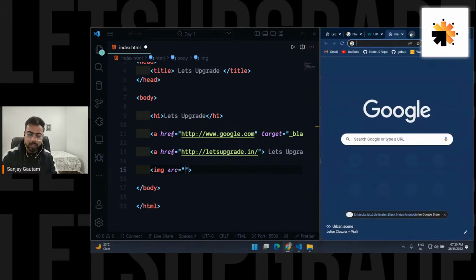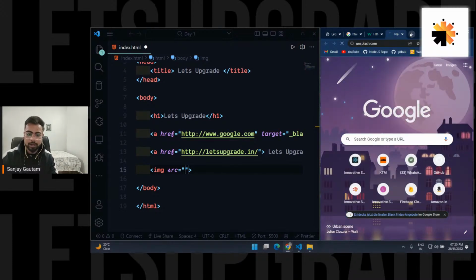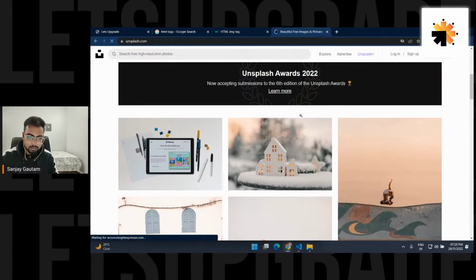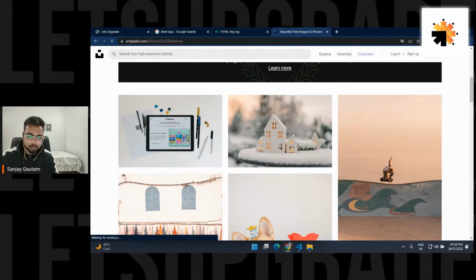I'm just going to get an image path from unsplash.com. From here, just download any image. So let's open this image. It's taking a while to load. Okay, just click here.